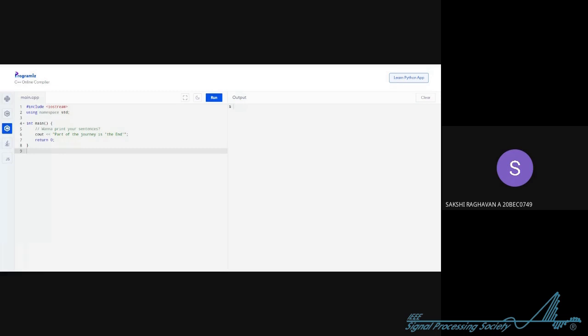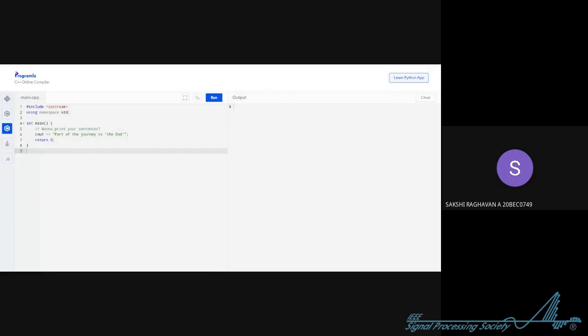So what does the first line say? It's hash include, and in less than and greater than brackets inside it, it is written iostream. That iostream is actually a header file that allows us to display the output. Just think of it as a library. So when the compiler executes the code, it will see, okay, this is the library they are using, and I'll use all the specified commands in this library. Now just don't think a lot on that, this is just basic knowledge of these things. You are fine even without knowing all this, but I don't want you to feel lost when you see the first code. So I'm explaining it.